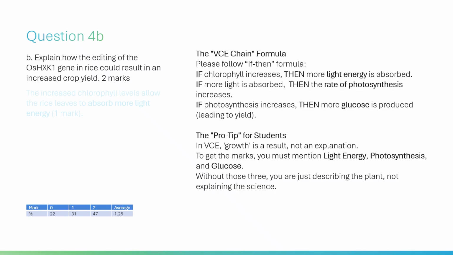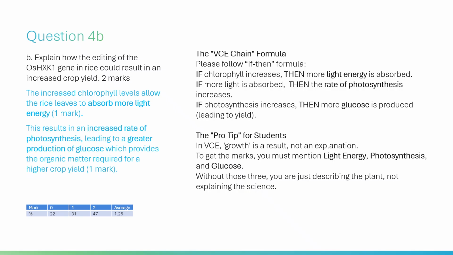Model answer: 2 marks. The increased chlorophyll levels allow the rice leaves to absorb more light energy, 1 mark. This results in an increased rate of photosynthesis, leading to a greater production of glucose, which provides the organic matter required for a higher crop yield, 1 mark.